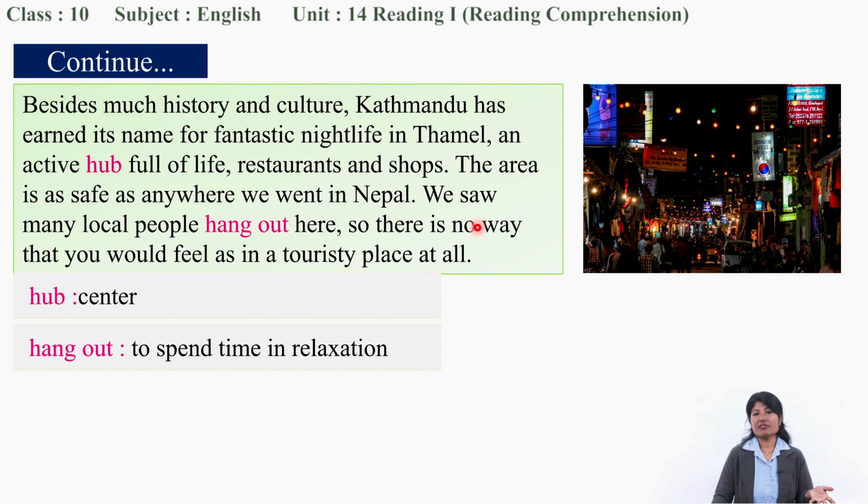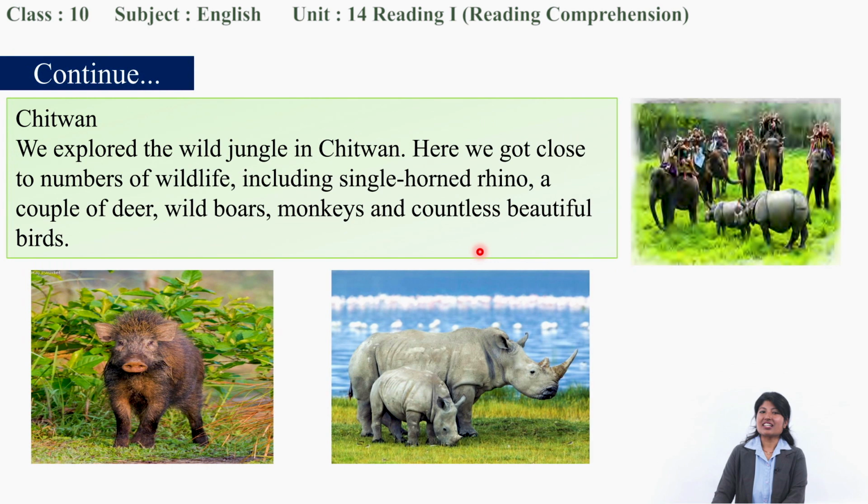So how did they find the Thamel area? The Thamel area was full of life. Restaurants, shops, and they enjoyed a lot over there, looking at the people who were gathered for relaxation. Okay, this is what it's about Kathmandu. Now let's move to the next place.